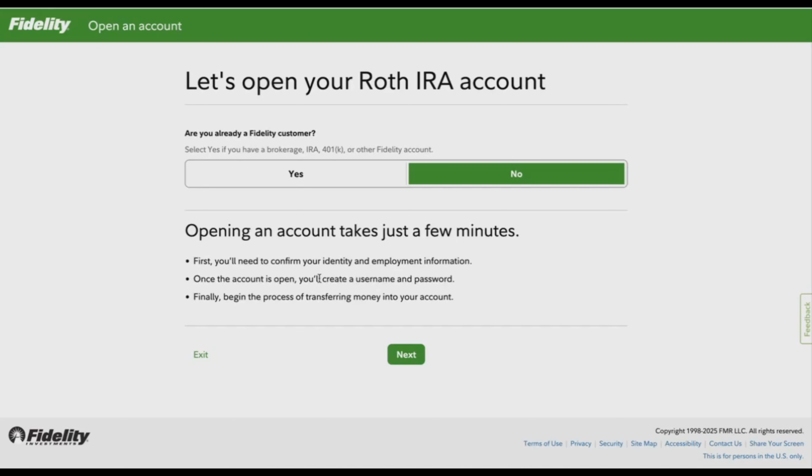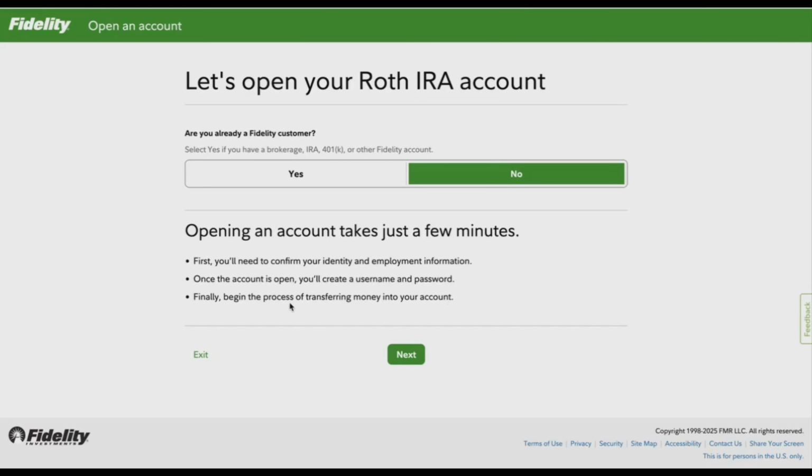And after that, you will create your username and password, which I feel like is the best part because you can do everything online. You don't have to go anywhere. You can just invest while you are in your house and just log in and start investing.